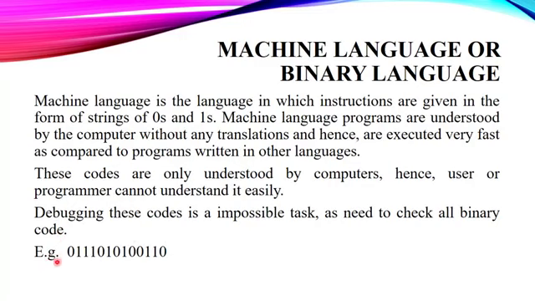In machine language, everything we have to write like this. It means everything will be in the form of zeros and ones. Whether it is your name, my name, any mathematical equation or any other thing, everything has to be in the form of zeros and ones. And that is the biggest problem, that we can't easily understand what we have written in the form of zeros and ones. Can you please tell me what I have written here? Well, I don't remember what I have written. So that's why it was the most difficult one.